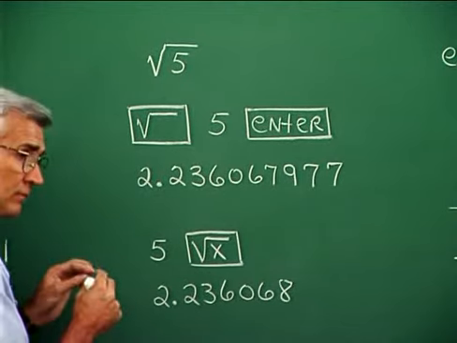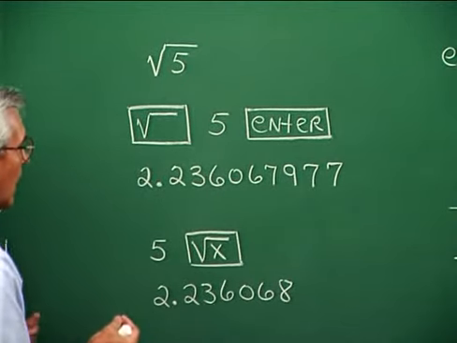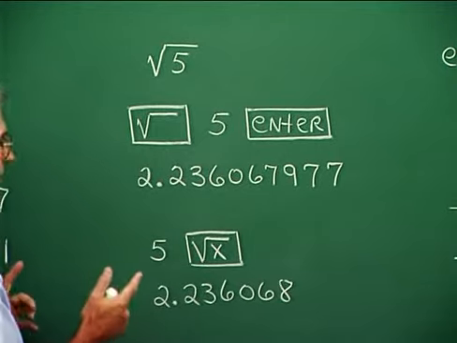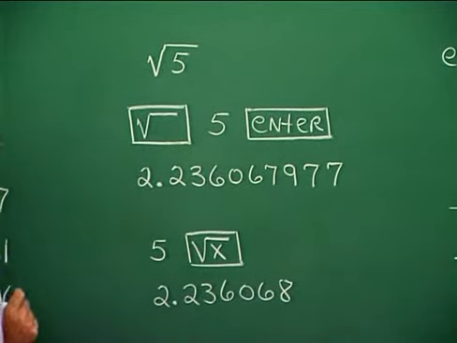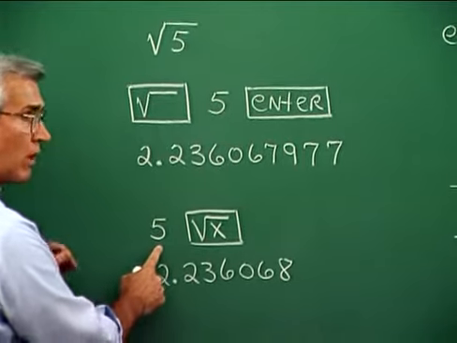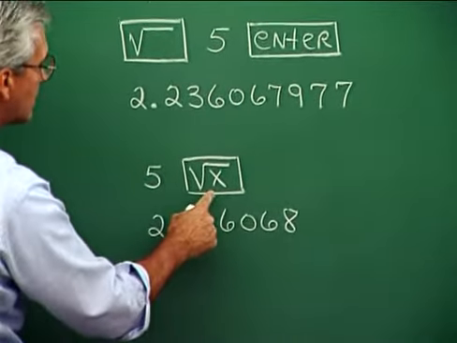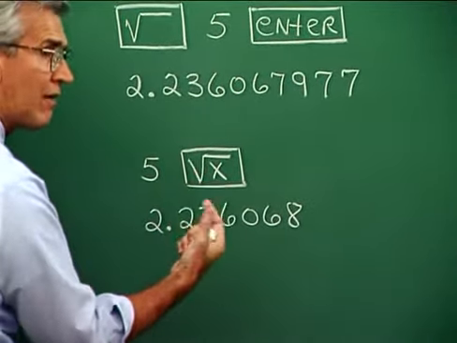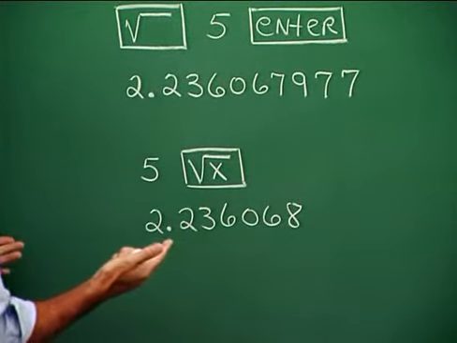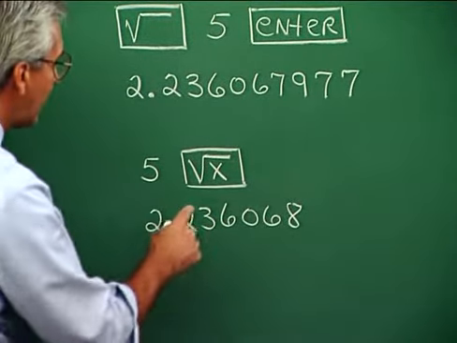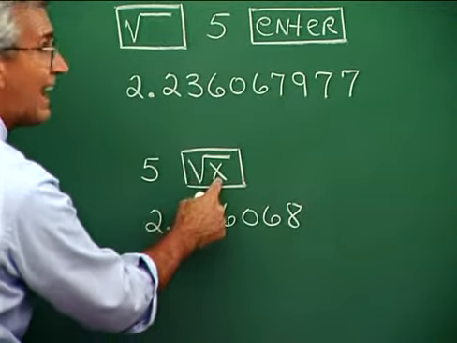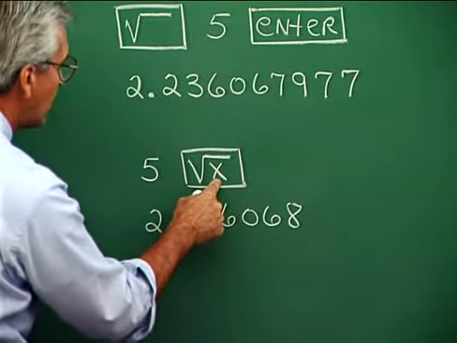Now, on scientific calculators, the request is made a little bit differently. It's not made in this order. We actually enter the number that we want to take the square root of, and then we press the button that has square root involved in it. And on one scientific calculator that I have, that button is marked square root of x. So we press the button marked this way.